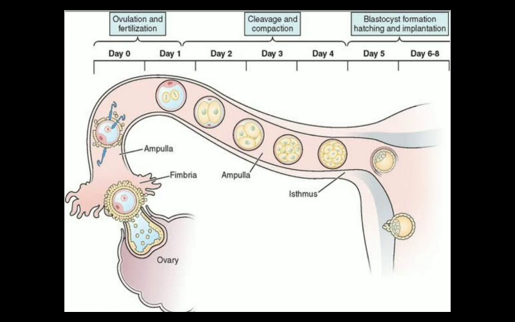In this diagram you can see the ovary, and from a mature Graafian follicle the female gamete ovum is released. When the ovum reaches the ampulla region, the sperm also reach the ampulla region, and then fertilization takes place and further development follows.